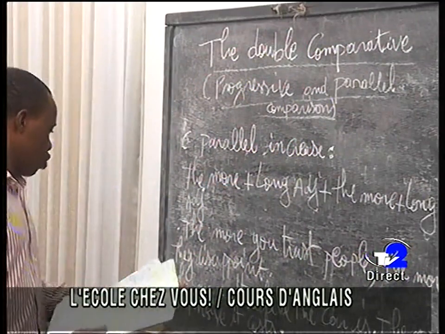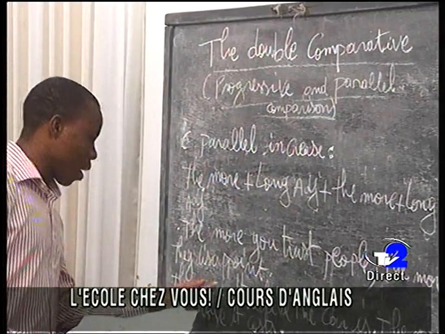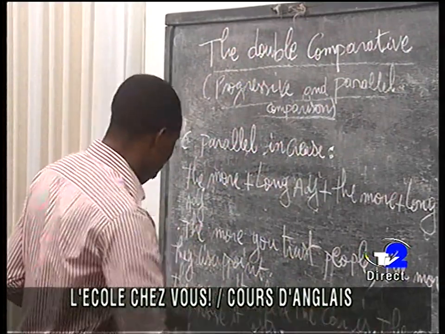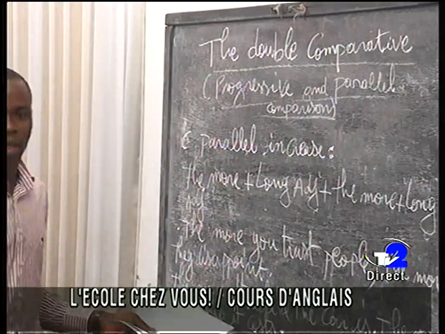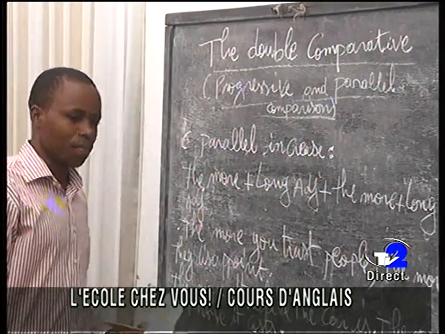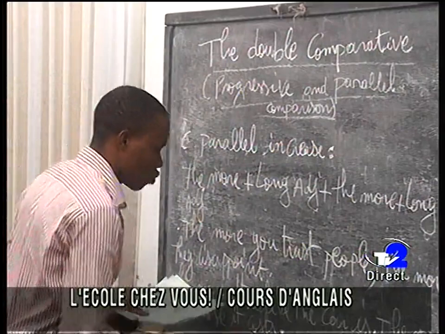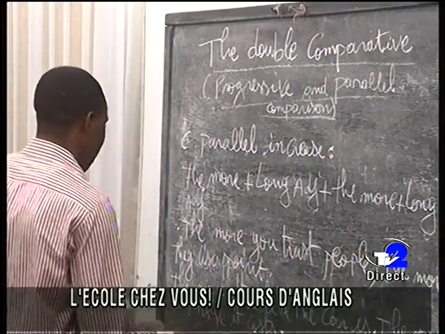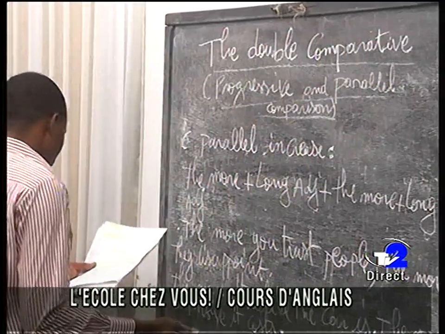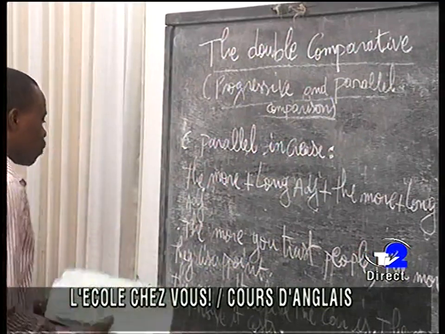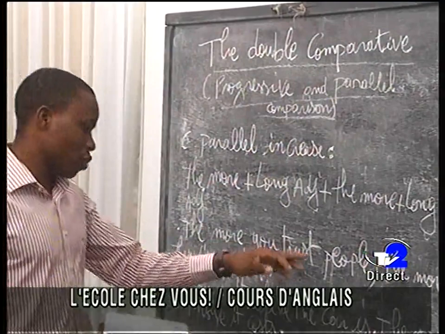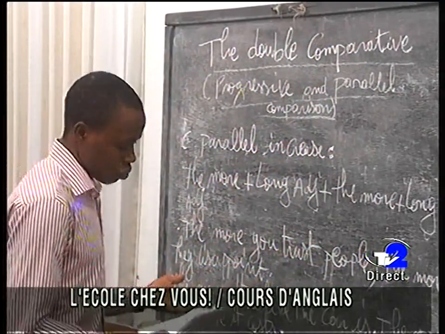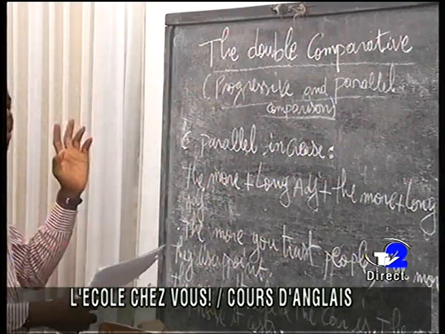So we have the more attractive the car is, the more expensive it costs. This is what we have to bear in mind. Now at this level, the more you trust people, the more they disappoint you.